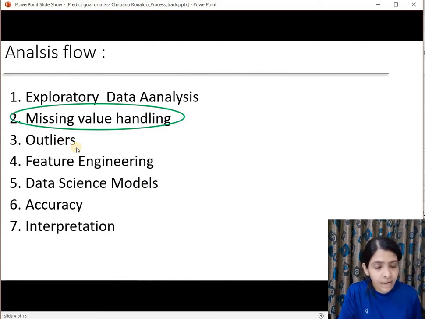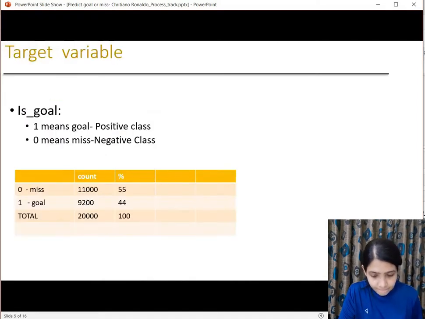Then we would find out the outliers and we'll treat them accordingly. We would do feature engineering, and the models that I would build are a linear logistic regression model and random forest. Then we will check the accuracy obtained from these models, and then we would interpret the accuracies and the models that we have built. So let's start exploring the data with the target variable, that is isGoal. So isGoal is a dependent feature. I'll do this project in Jupyter Notebook.